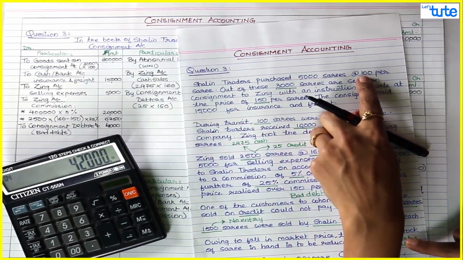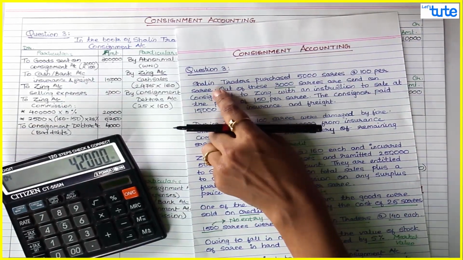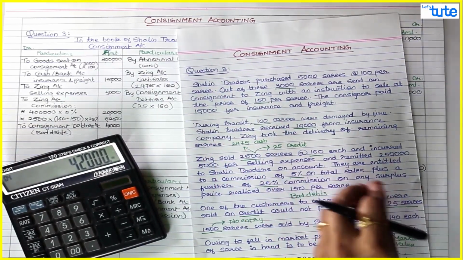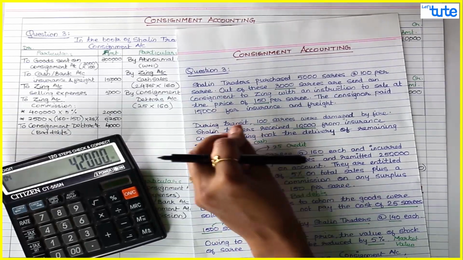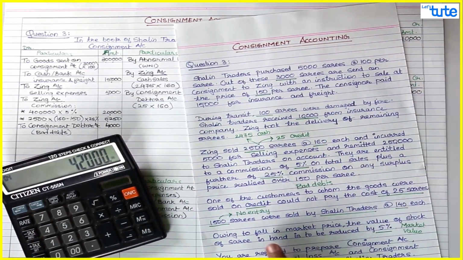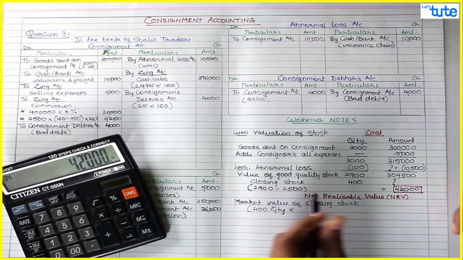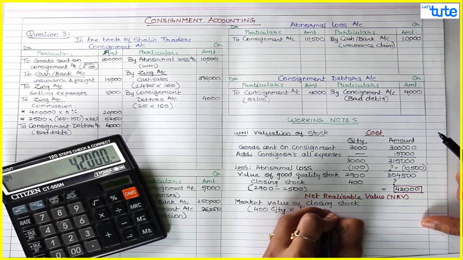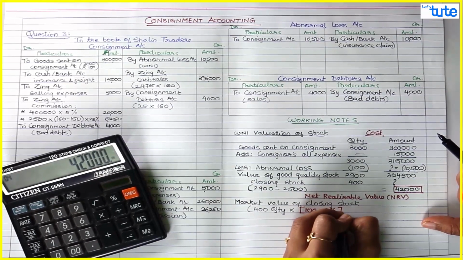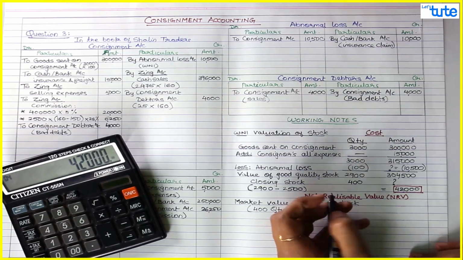But the market price of the saree while purchasing was 100 rupees when Shalin Traders purchased. Now this stock we account in the books of Shalin Traders. So for Shalin Traders the stock cost 100 rupees, but now stock value is reduced by 5%. So 400 quantity into 100 minus 5%. So at 95 rupees you have to value your 400 sarees.